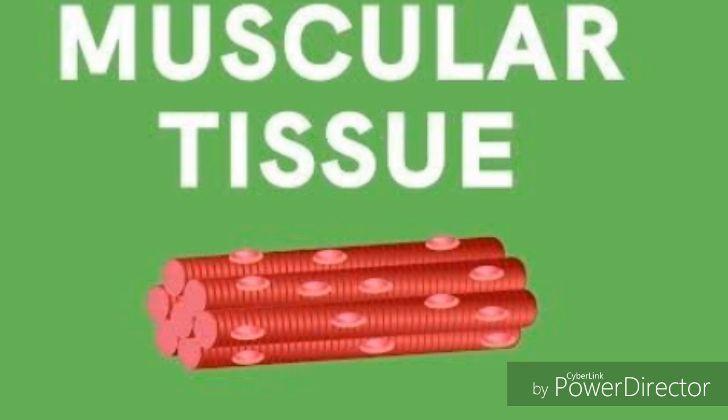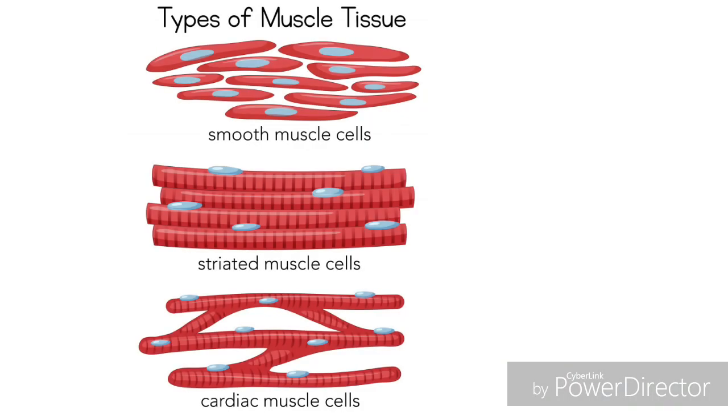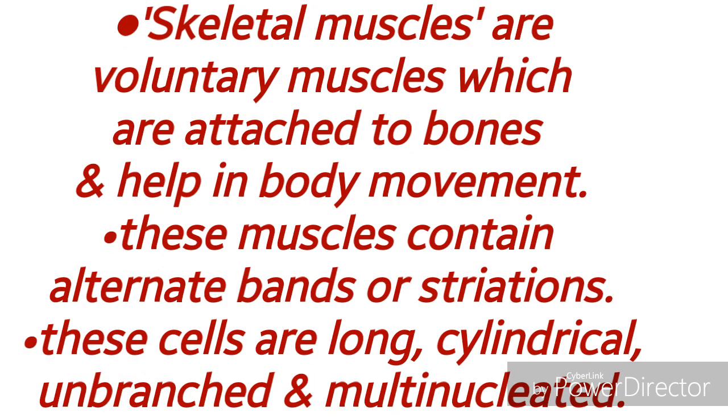Now we will move on to muscular tissue. In a human body, around 600 muscles are there in different organs of the body. And these muscles basically work by contraction and relaxation. Friends, in this picture, you can observe the three types of muscular tissue: smooth muscles, skeletal muscles, and cardiac muscles.